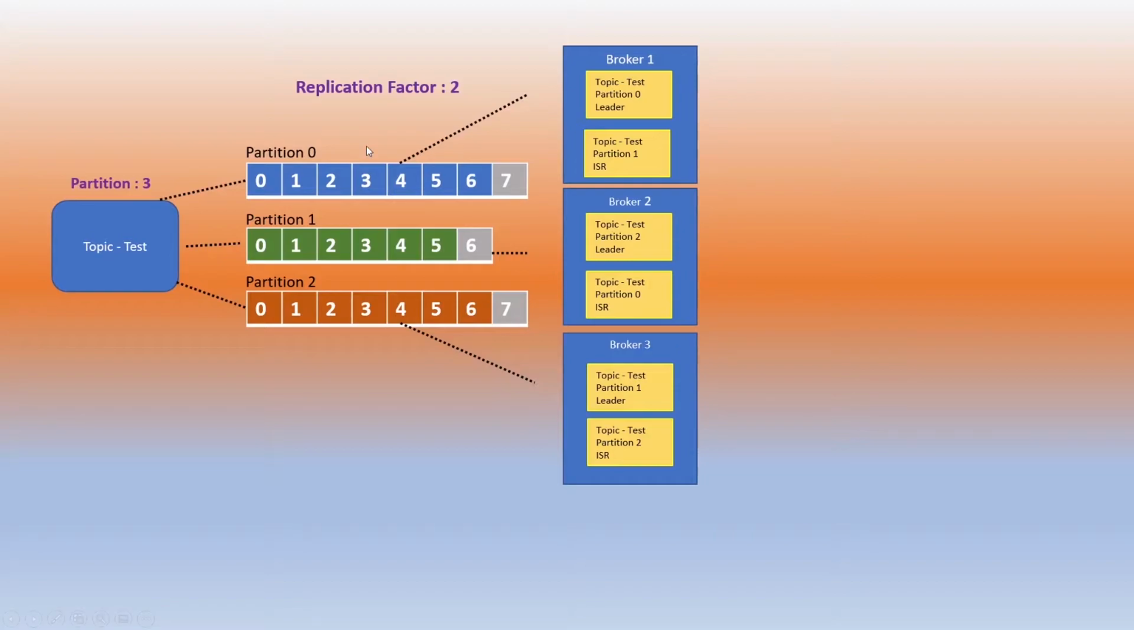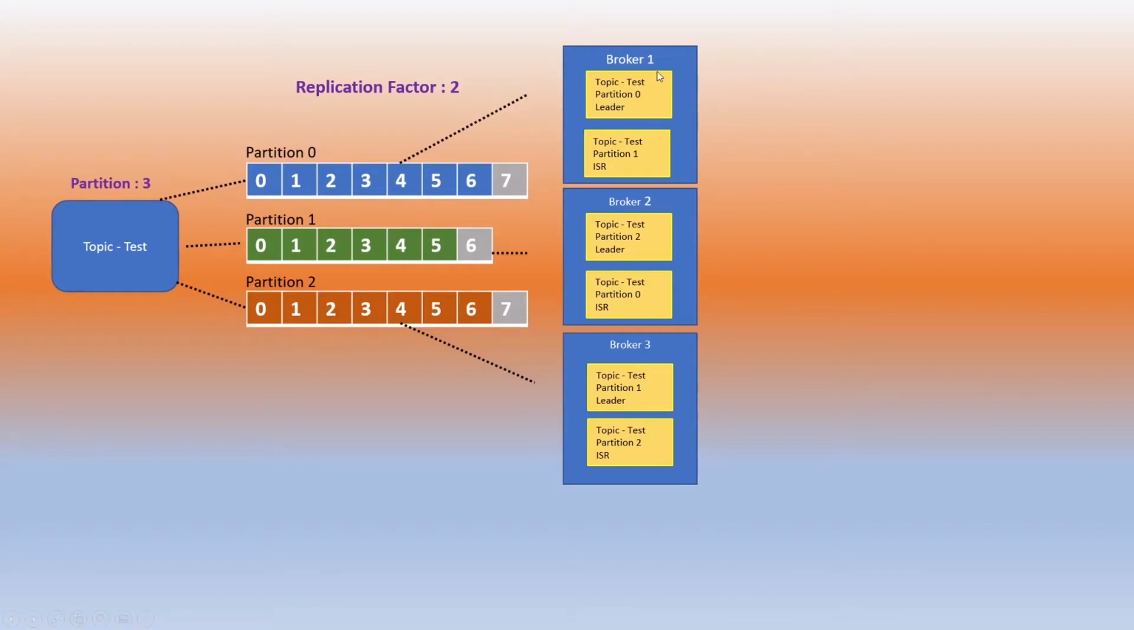So let's take an example over here. For partition 0, broker 1 is the leader and broker 2 is the in-sync replica. For partition 1, broker 3 is the leader and broker 1 is the in-sync replica. So you can see the leader and the in-sync replica for a partition are never on the same broker. And that is how it should be. You should never have a leader and in-sync replica for a particular partition on the same broker.